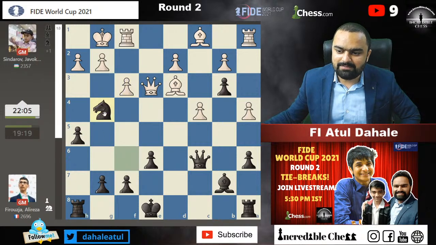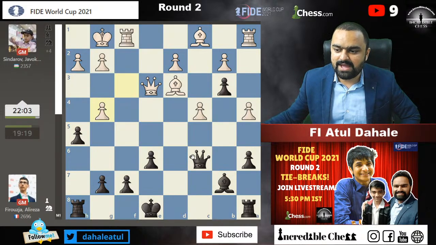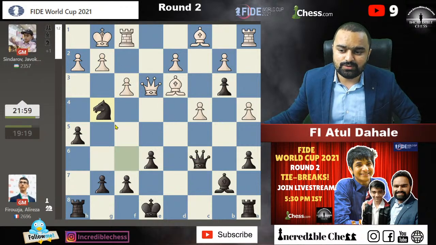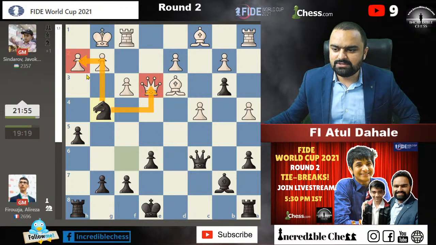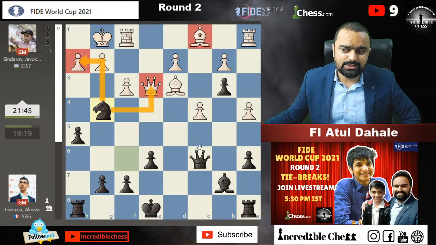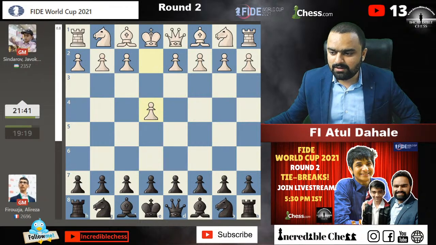You cannot really capture this knight, because if you capture here, then queen into g2 will be check and mate. So that's not a possibility in this situation. The knight is attacking e3. It is also attacking h2, and the situation is getting tense, because you can see that this bishop is also a little bit restricted. So if black gets more play in this situation, then black should be better. So Firouzja has already sacrificed a pawn, I can say.